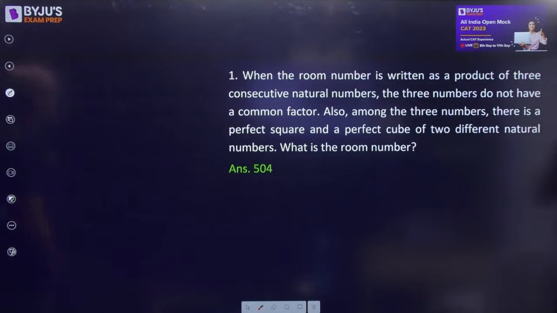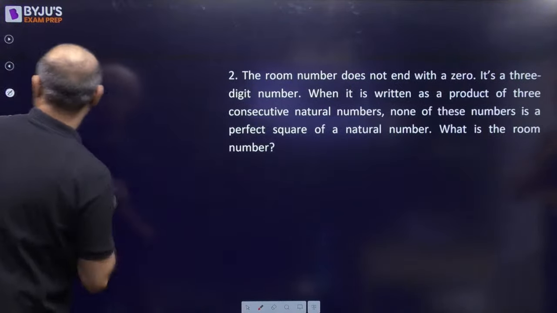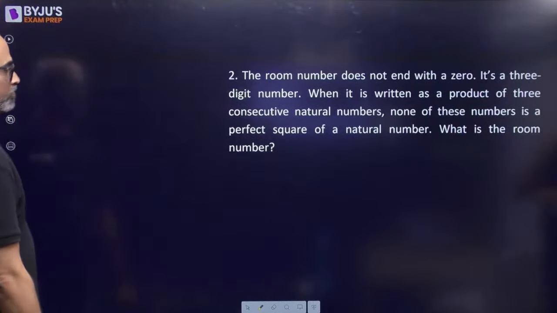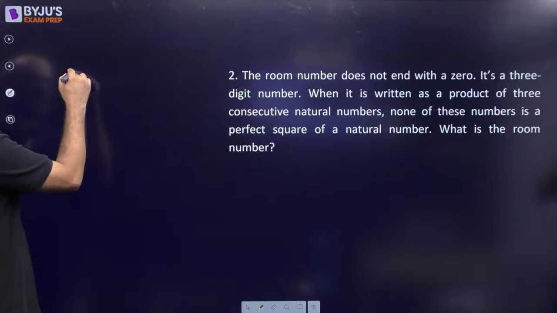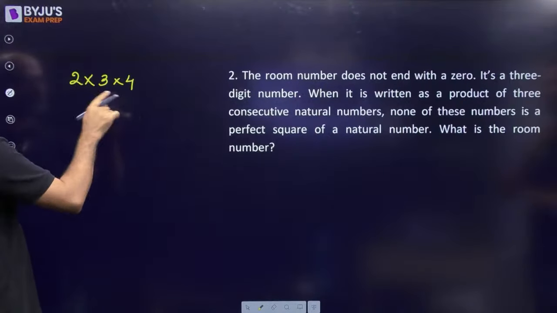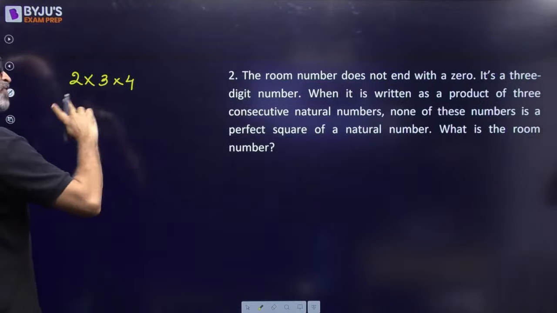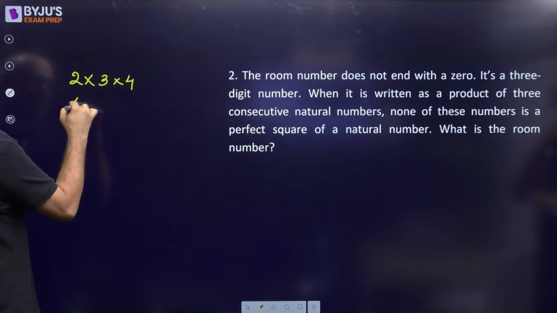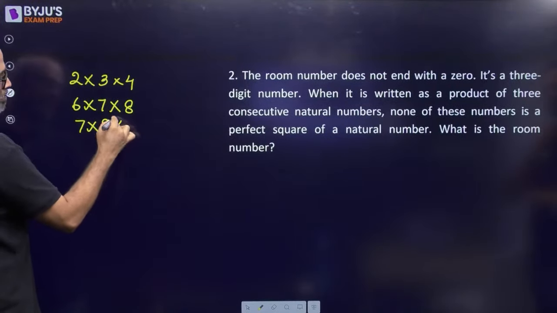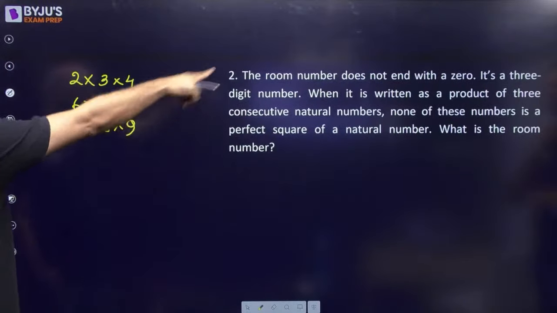All right. Next question. Question number 2. The room number does not end with a 0. So that means out of the 3 numbers, I cannot take 5 or 10. मैं 3, 4, 5 नहीं ले सकता, 4, 5, 6 नहीं ले सकता, 5, 6, 7 नहीं ले सकते. 6, 7, 8 can come, 7, 8, 9 can come, and then 10 will come in. So these are the 3 possibilities because of the first statement.